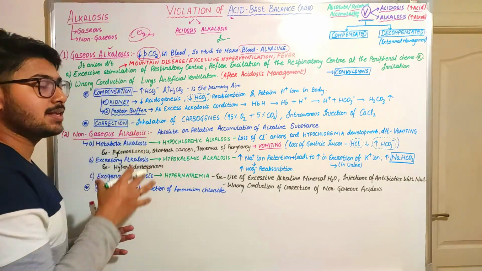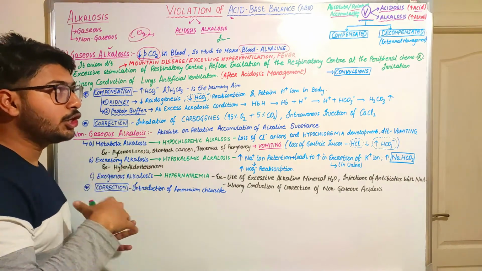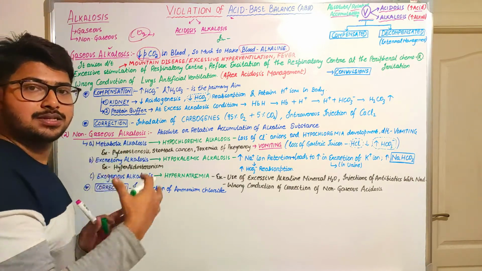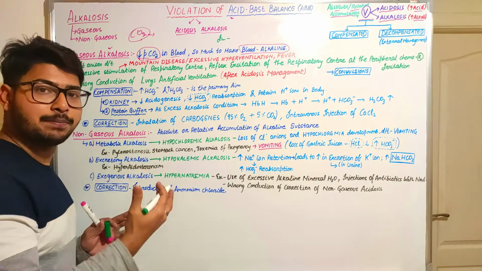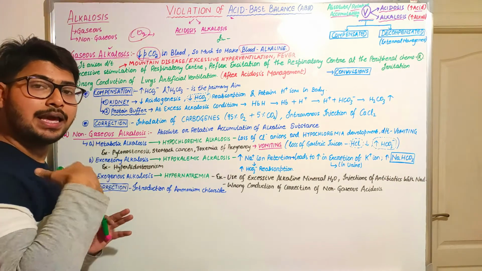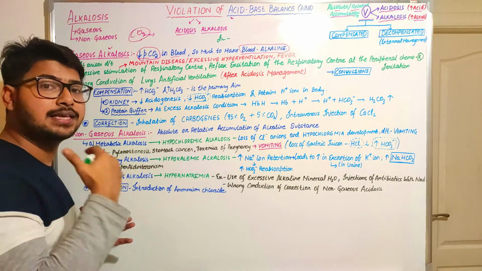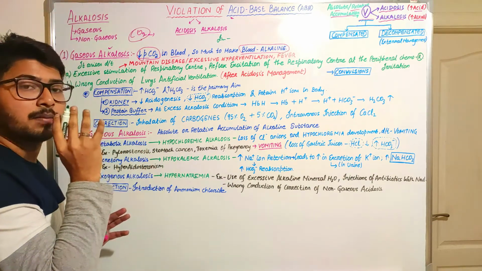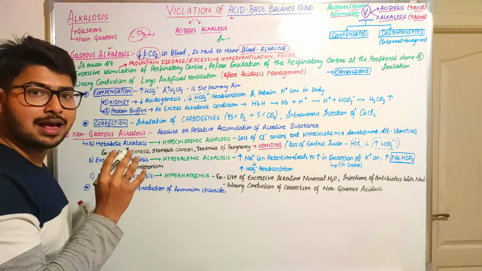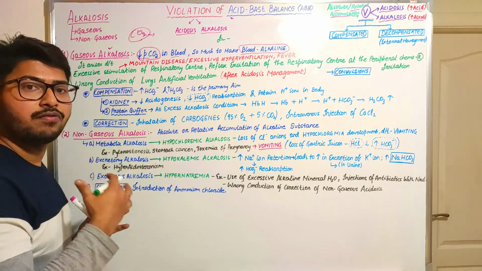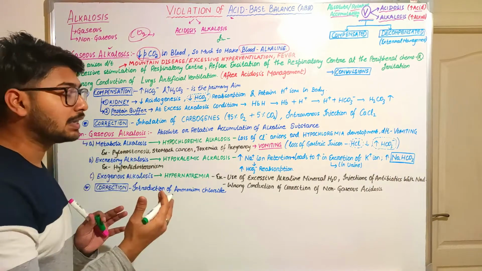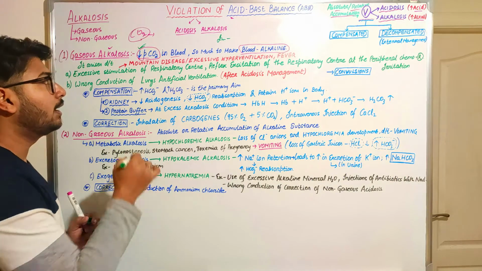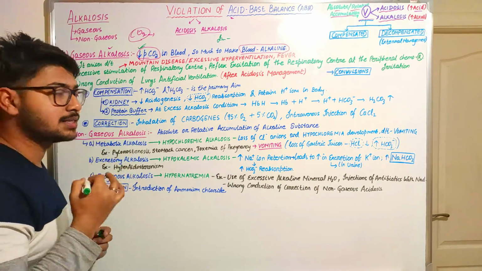But in gaseous alkalosis, what happens? The body is placed in such a situation that it hyperventilates. It means there is an excessive increase in exhalation of carbon dioxide. In that condition, the partial pressure of oxygen rises, the association of hemoglobin with oxygen increases, and the carbon dioxide pressure decreases. This is the gaseous alkalosis.